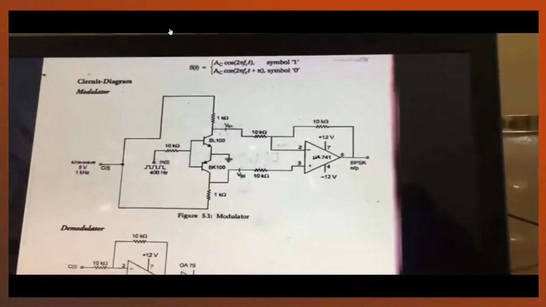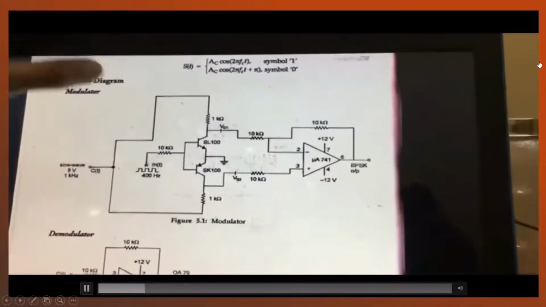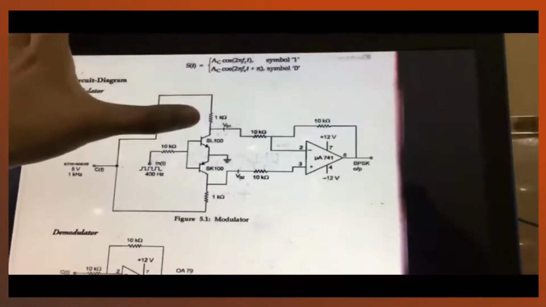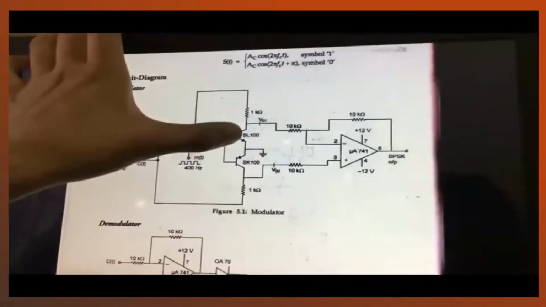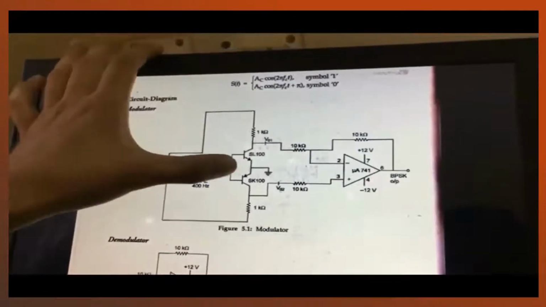This is the circuit diagram for the modulator. I will start from here: these are the two transistors SL100 and SK100. They are connected with both emitters connected together and to the ground.